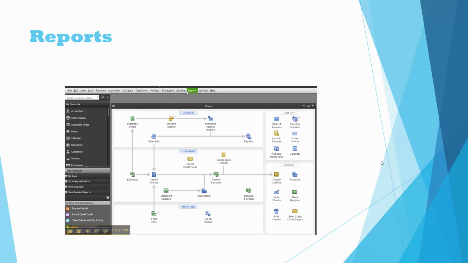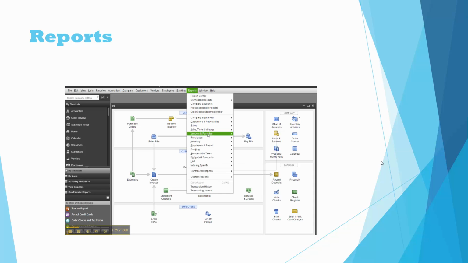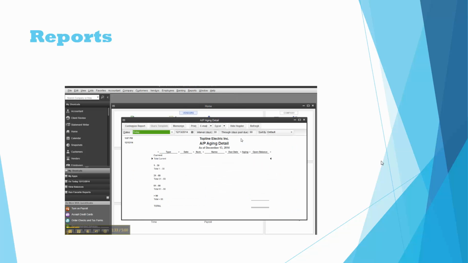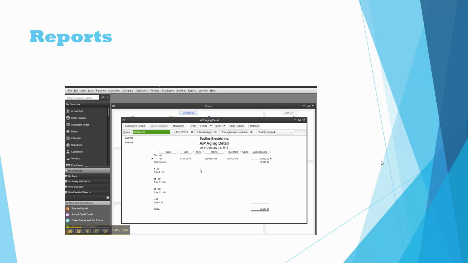Another report that we would use that's really important for our business is the accounts payable report, since we owe money to our suppliers. And this one I'm going to do this month, or sorry, maybe next month. There's quite a few options. So there we have a bill of $10,000 that we will owe by February 4th.